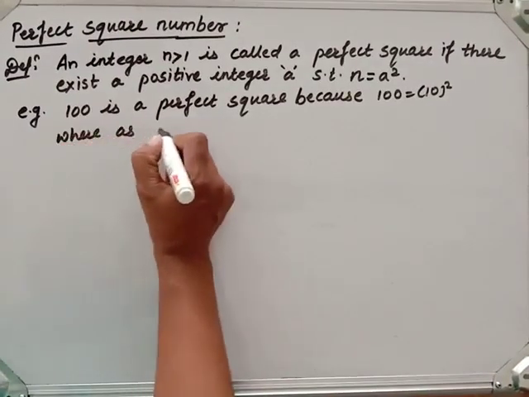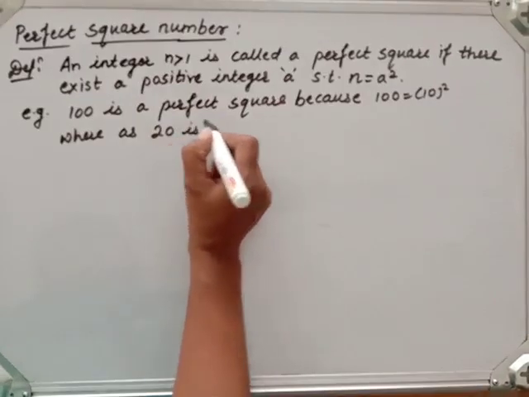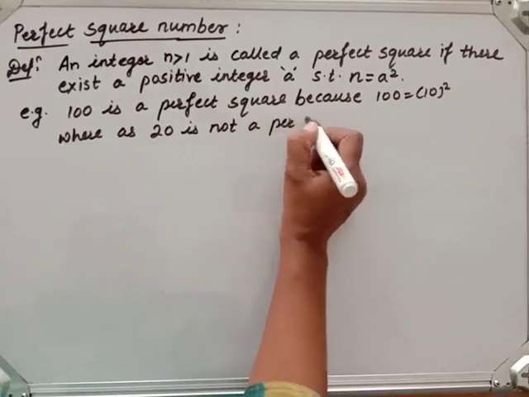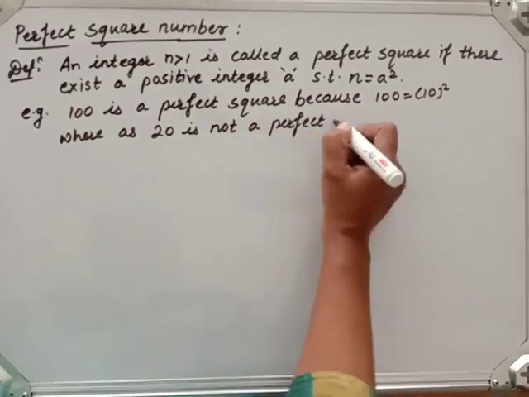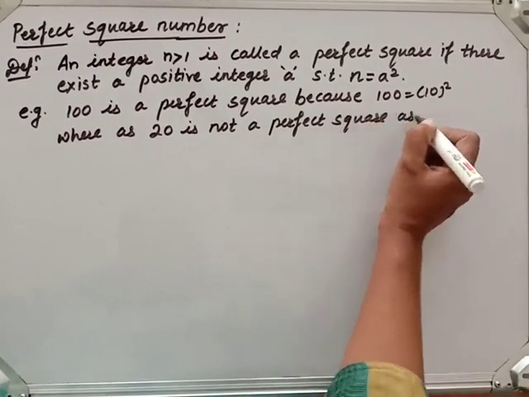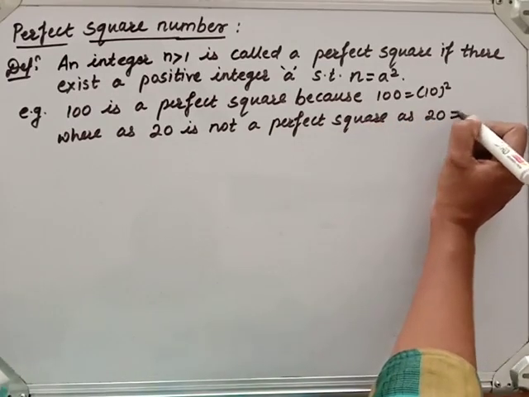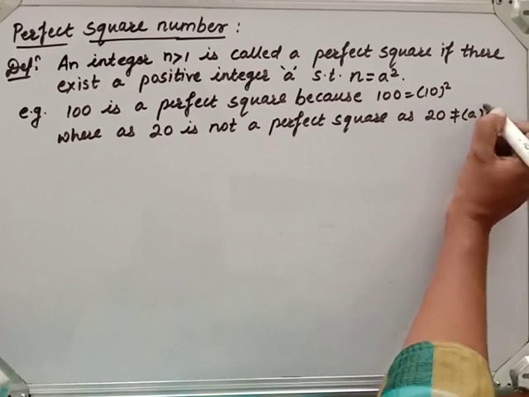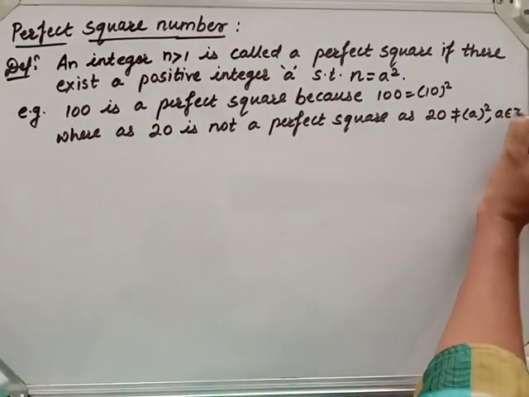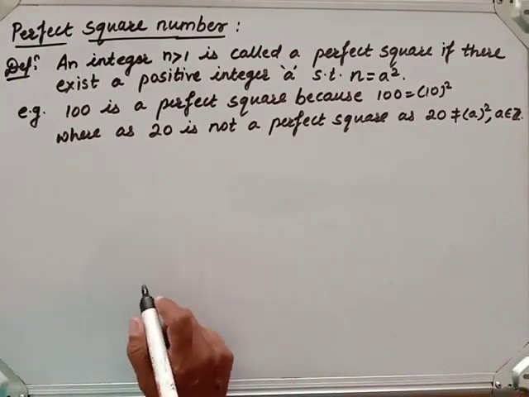Whereas 20 is not a perfect square, as 20 is not equal to any a square, where a is any integer. Fine.